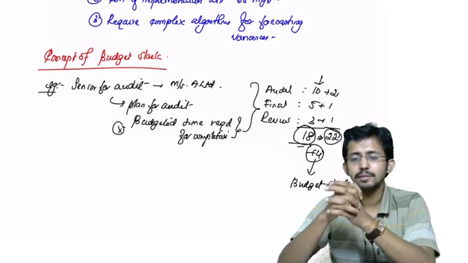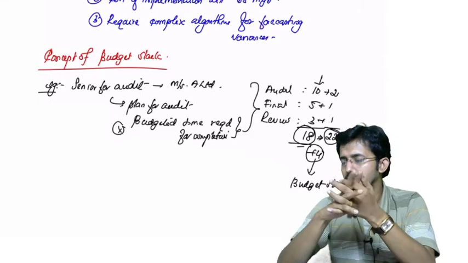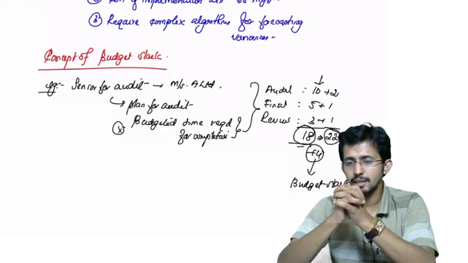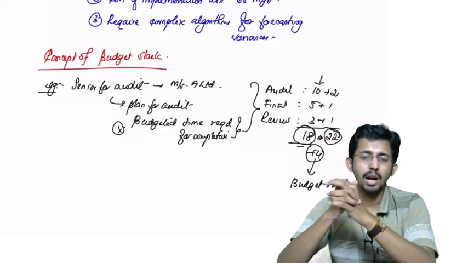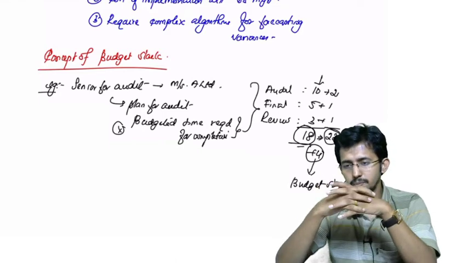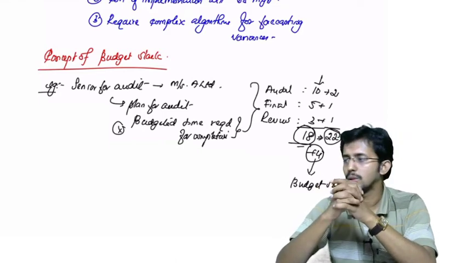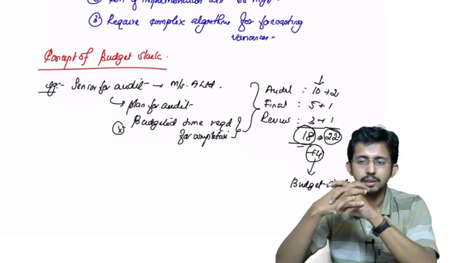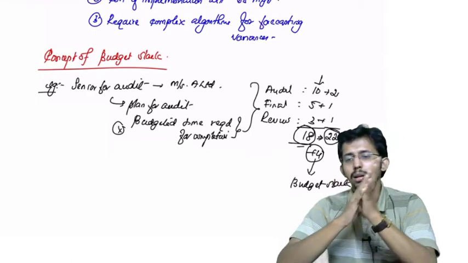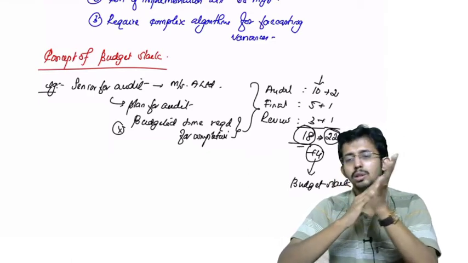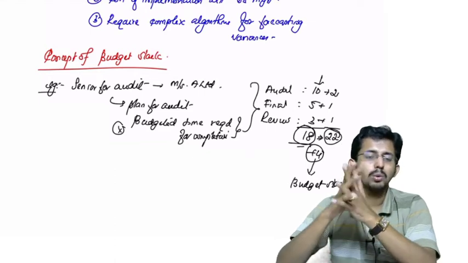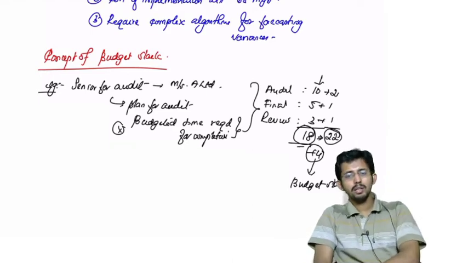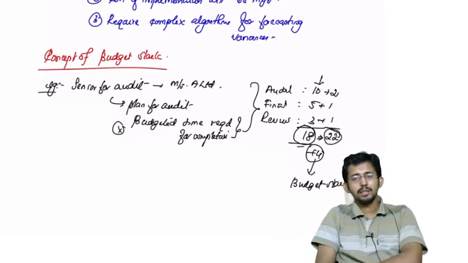Budget slack is the deliberate underestimation of budgeted revenue, or overestimation of budgeted expense, to avoid the possibility of variance. Okay, now what do you have to do?